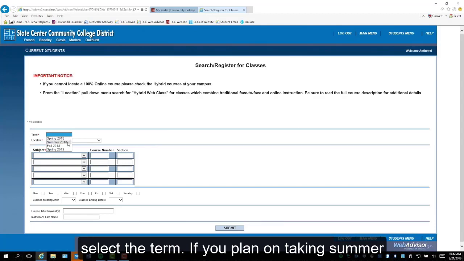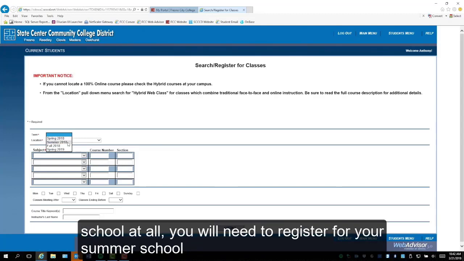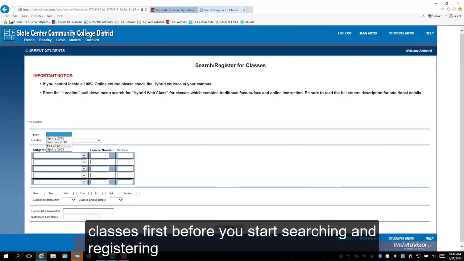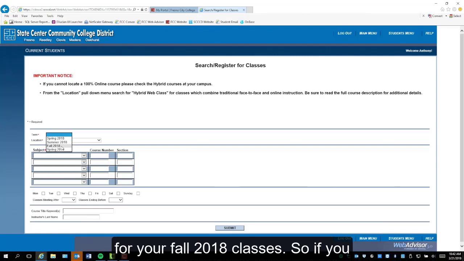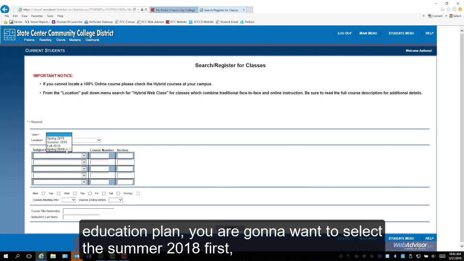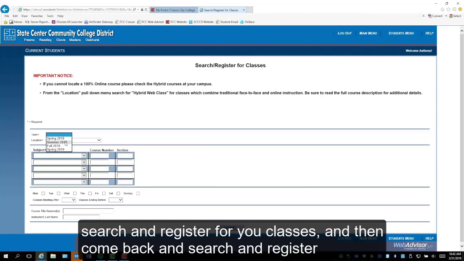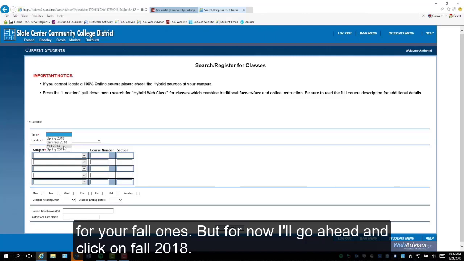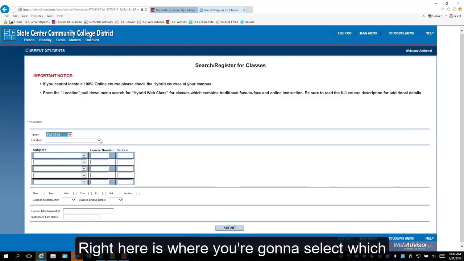If you plan on taking summer school at all, you will need to register for your summer school classes first before you start searching and registering for your fall 2018 classes. So if you are planning on taking summer school and they listed summer school classes on your student education plan, you're going to want to select the summer 2018 first, search and register for your classes, and then come back and search and register for your fall ones. But for now, I'll go ahead and click on fall 2018.